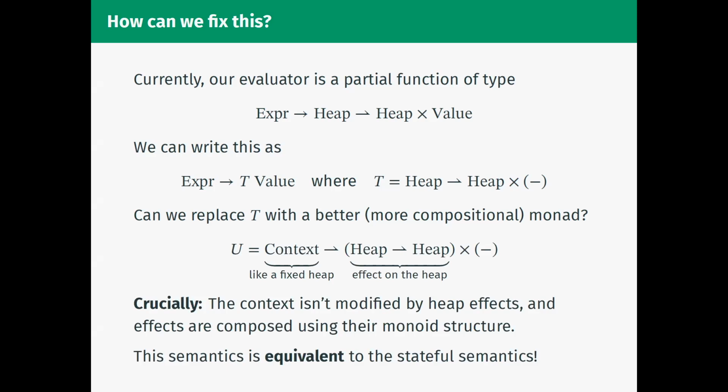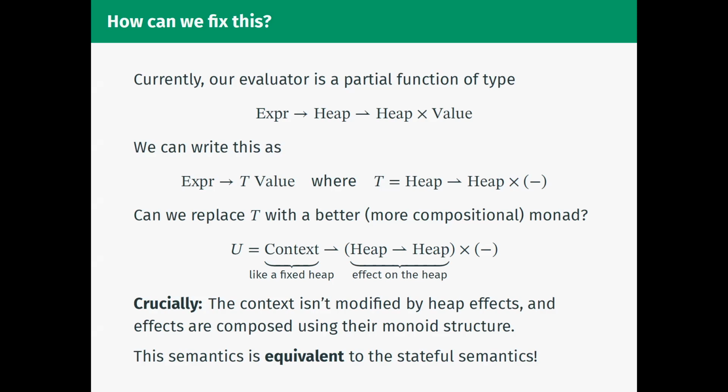We can replace it with a monad a bit like this that's decomposed into two parts. There's a reader part on the left, which takes in a context. You can imagine a context sort of like a fixed heap. For technical reasons, I need to put a little bit more information than that in it, but you can imagine it just like a fixed heap. And then on the right-hand side, I have a writer part to the monad.